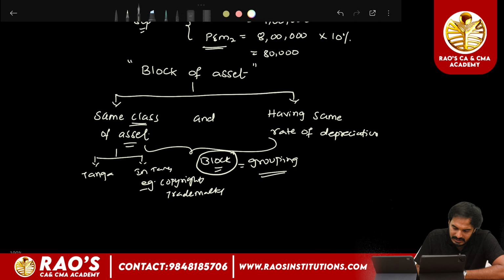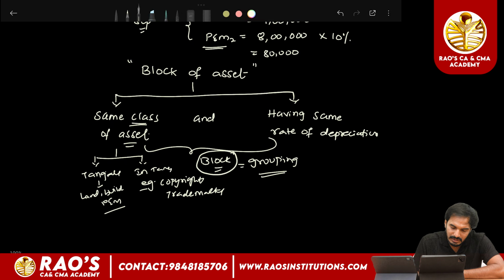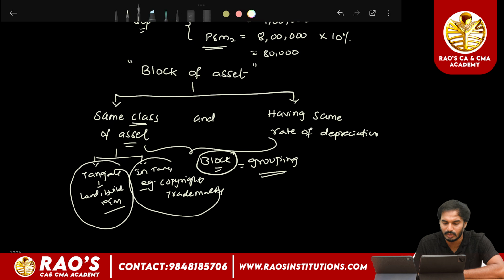And tangible assets are like land, building, plant and machinery; they are treated as tangible assets. Intangible assets are copyrights and trademarks, which are considered intangible assets. So tangible assets are treated as one group and intangible assets are treated as another group.